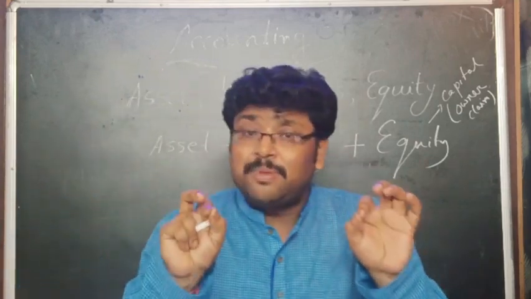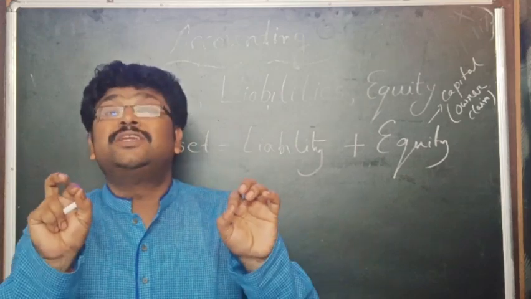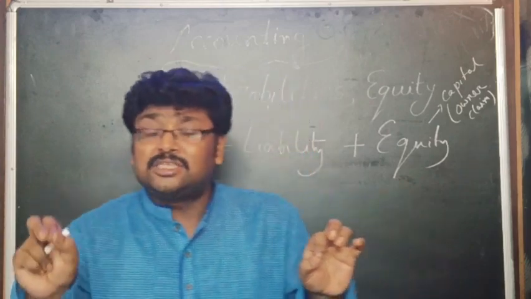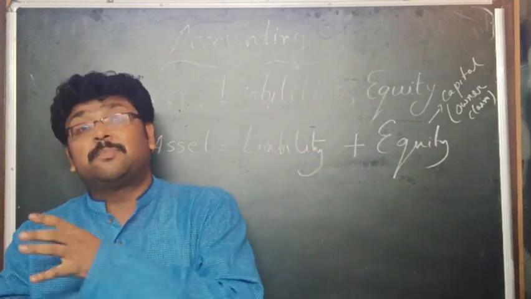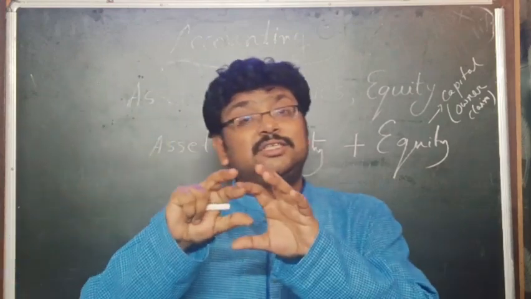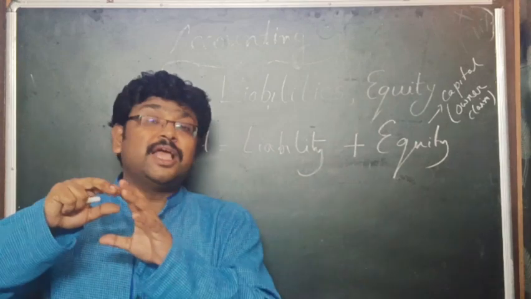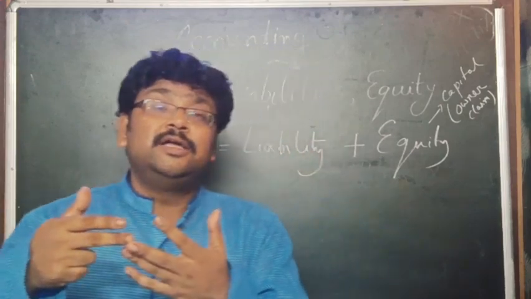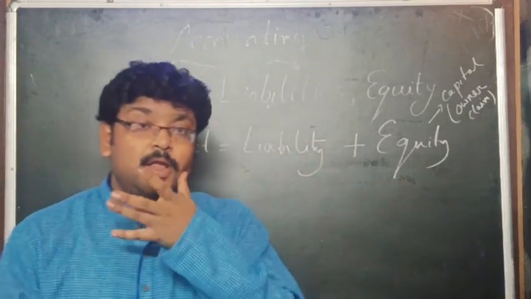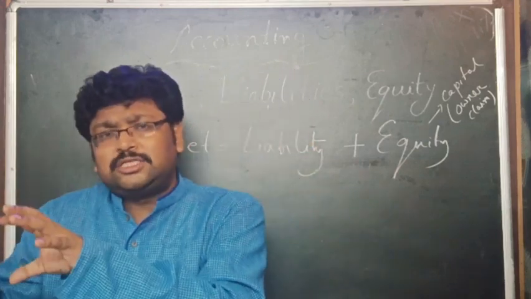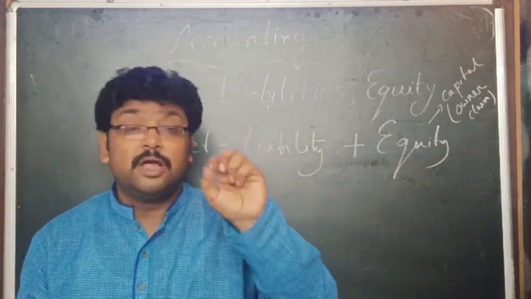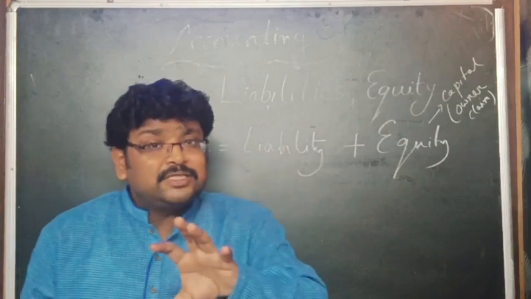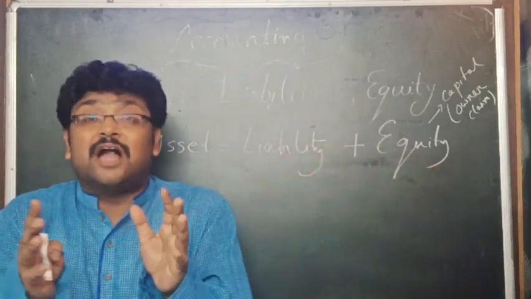And equity is nothing but the residual interest in the assets of the entity, as a result of the past event. So this is the equity. Equity is also, you can say, the owner's claim. It is the owner's claim, because in an accounting system there is a very important concept. That concept is the entity. And why is there an entity? Because in a business, the business and the owner are separated.